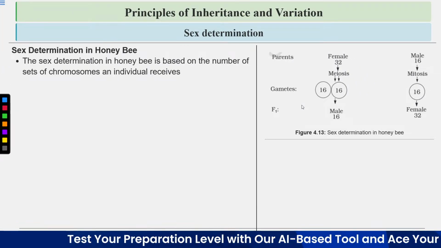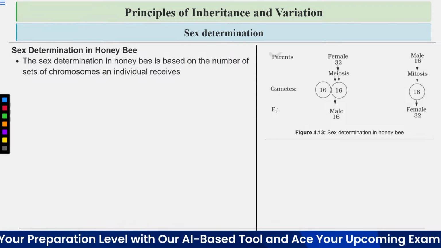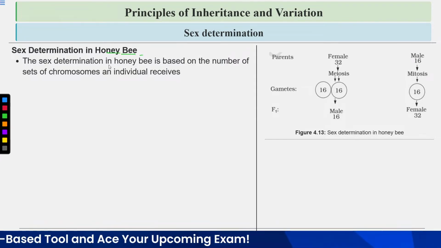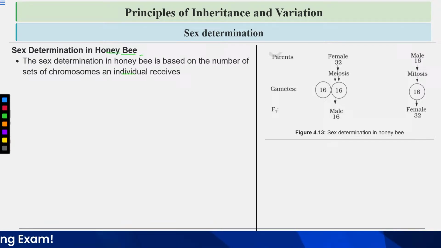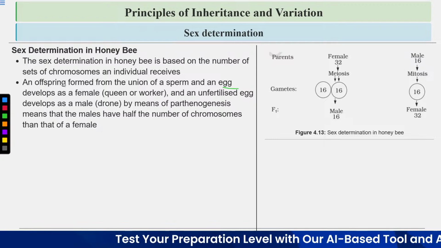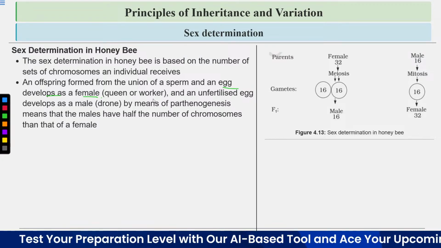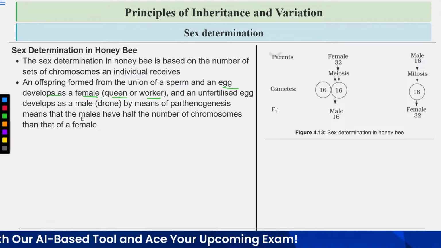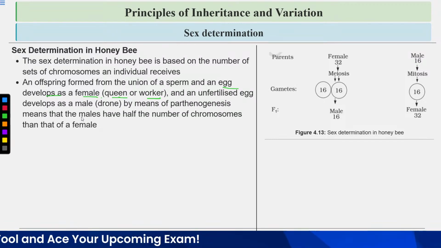Now let's discuss the sex determination in honeybee. Sex determination in honeybee is based on the number of sets of chromosomes an individual receives. An offspring formed from the union of sperm and egg develops as a female. So females develop after fertilization, and the female can be a queen or a worker bee.